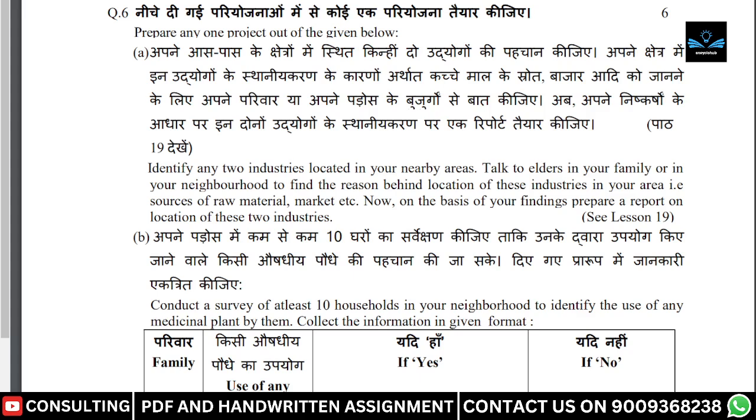The question number 6 is: identify any two industries located in your nearby areas. Talk to elders in your family or in your neighborhood to find the reason behind the location of these industries in your area, sources of raw material, market, etc. Now, on the basis of your findings, prepare a report on the location of these two industries. This question is taken from Lesson 19, and we have to prepare this project in 500 words.